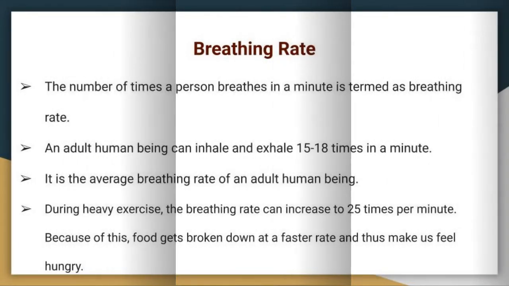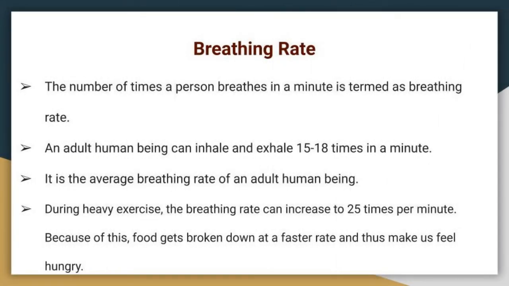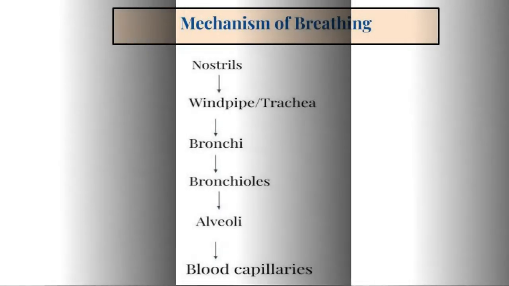The number of times a person breathes in a minute is called breathing rate. One inhalation and one exhalation constitutes one breath. Normal range of breathing rate per minute in an adult person at rest is 15 to 18 times, and breathing rate increases during heavy exercise or fast running. It can increase up to 25 times per minute. Breathing faster produces more energy. As a result of faster breathing, more oxygen is made available to body cells.